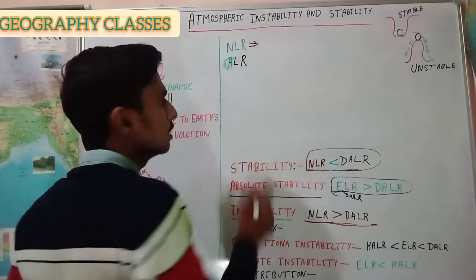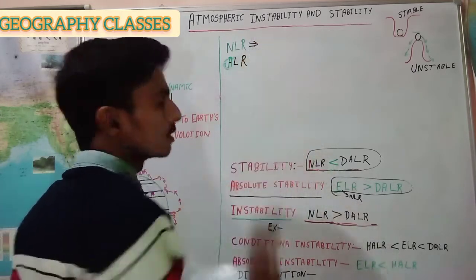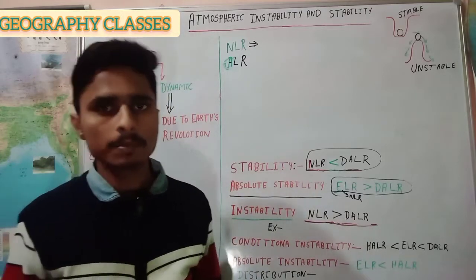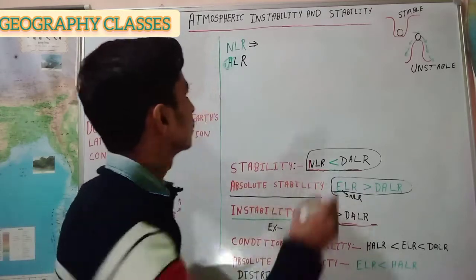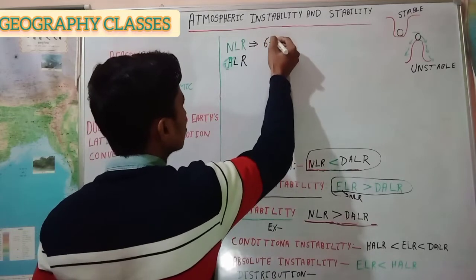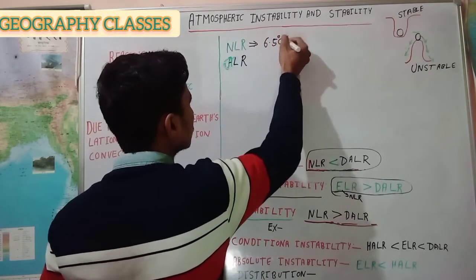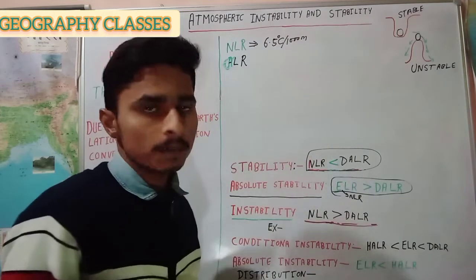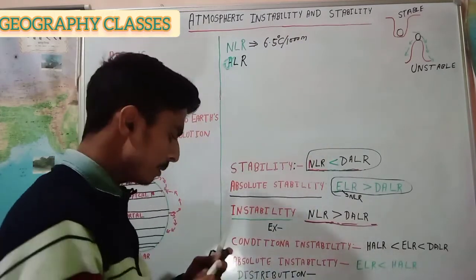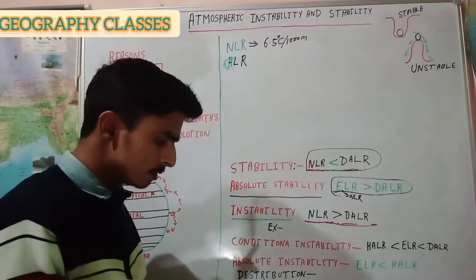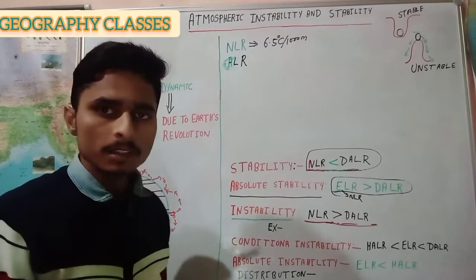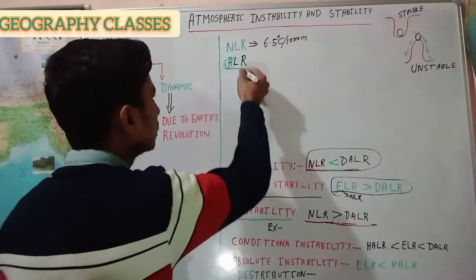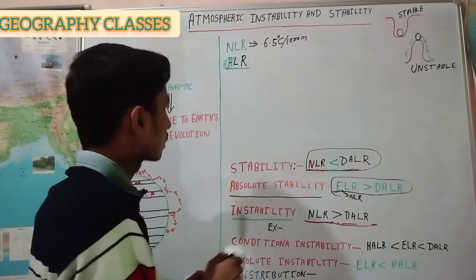First, understand normal lapse rate. The temperature decreases in the stable atmosphere with increasing height at the rate of 6.5 degrees centigrade per 1000 meters. This is called normal lapse rate. In adiabatic lapse rate, the temperature decreases with increasing height. This is called adiabatic lapse rate.